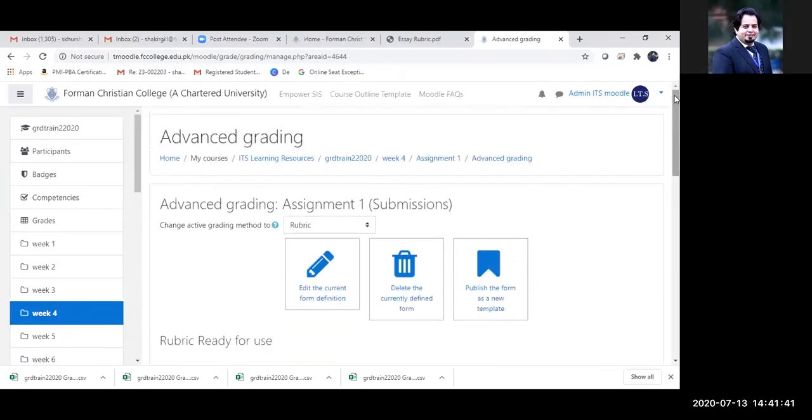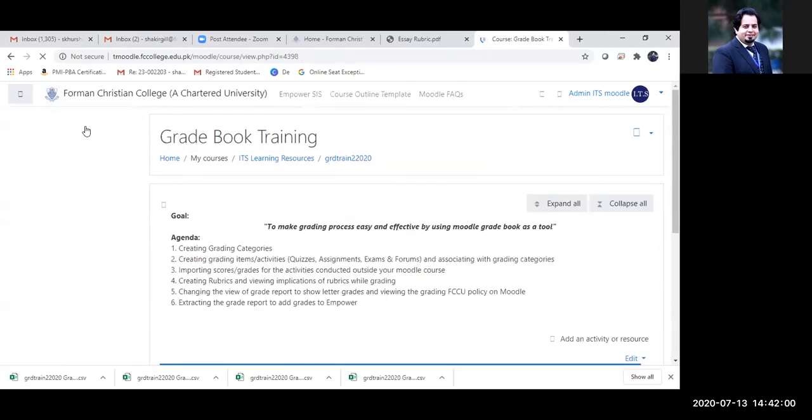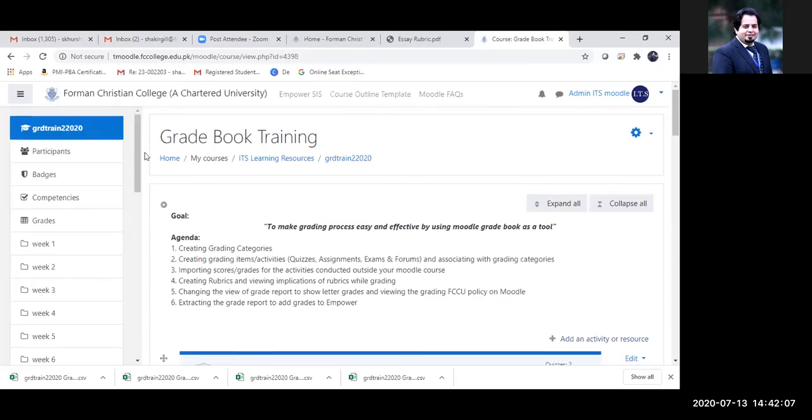When I'm going to grade my students, I'm going to grade them according to the rubric. Okay, I have another view of the course. I have actually prepared an entire course with all the assessments done, which I will be showing you shortly. But before we go there, I want to revisit the gradebook and show you how you actually edit your weightages.